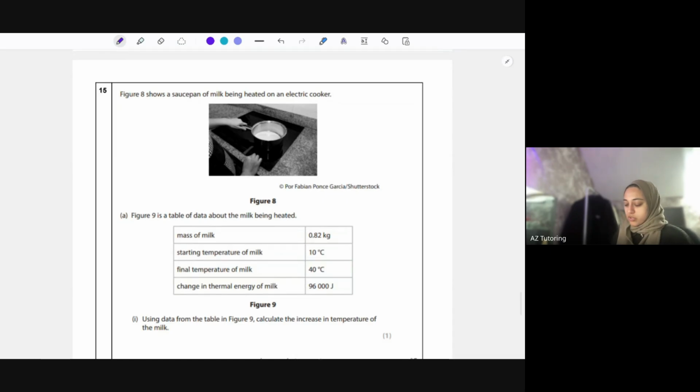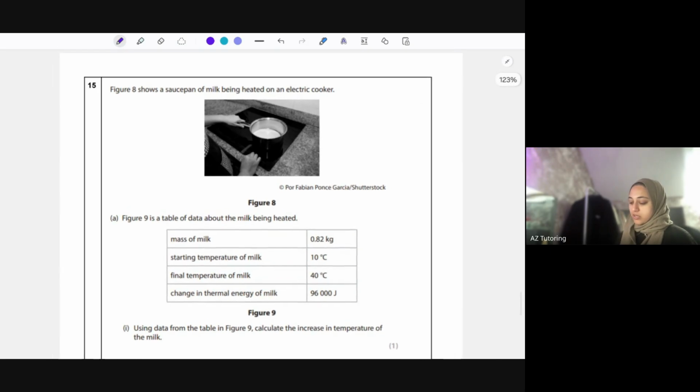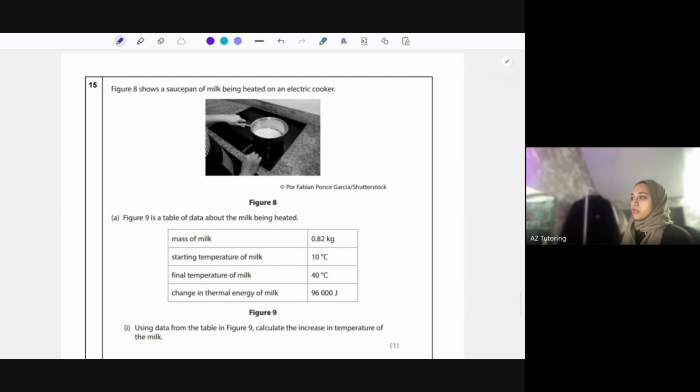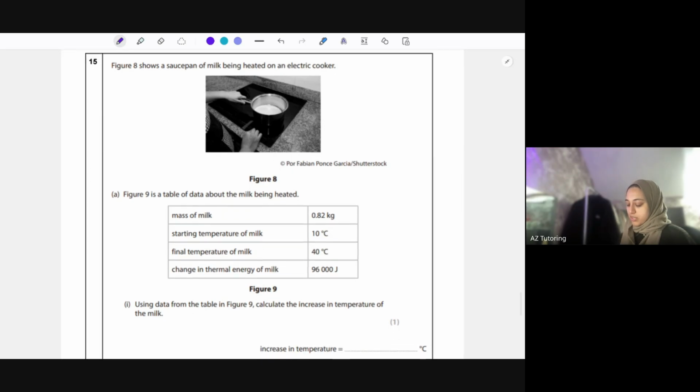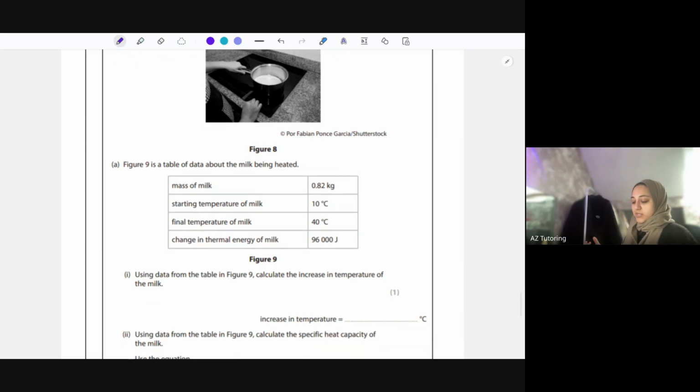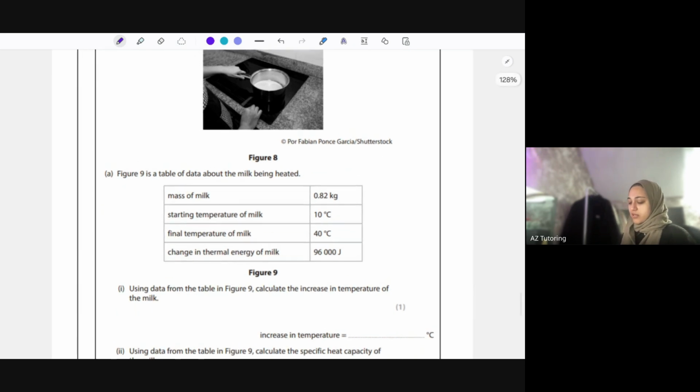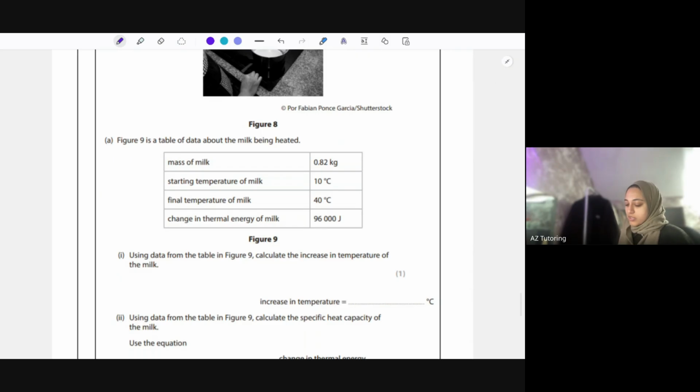Figure 8 shows a saucepan of milk being heated by an electric cooker. Figure 9 is a table of data about milk being heated. We've got the mass, starting temperature, final temperature, and change in thermal energy. This might be a specific heat capacity question, I'm guessing, as soon as you start seeing those kinds of figures. Using the data from the table in figure 9, calculate the increase in temperature of the milk.